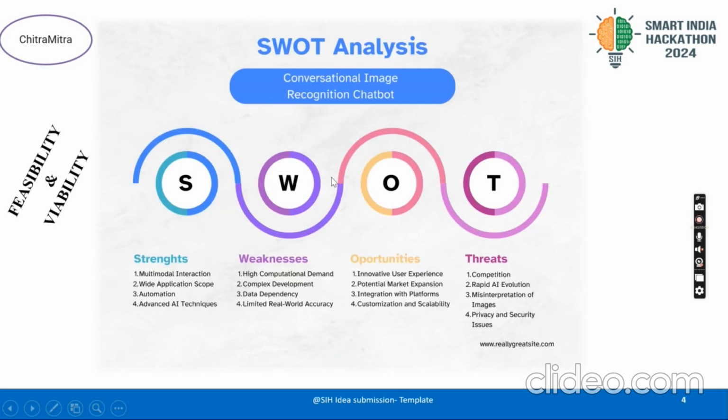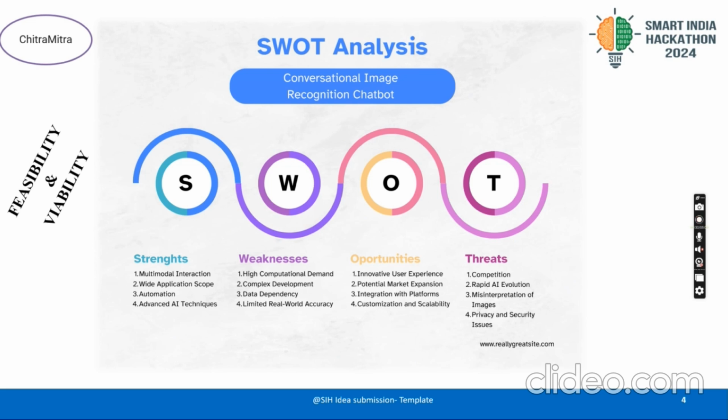Next, SWOT analysis. Basically, for our model, SWOT analysis is a required thing. We will explain the strengths, weaknesses, opportunities, and threats, which is a feasibility and viability analysis. So what is our strength? Using our tool, every person can search each and every option. They can search medicine, their AI goals, for example how the market will increase, and they can search their studies also. So we are targeting general people.